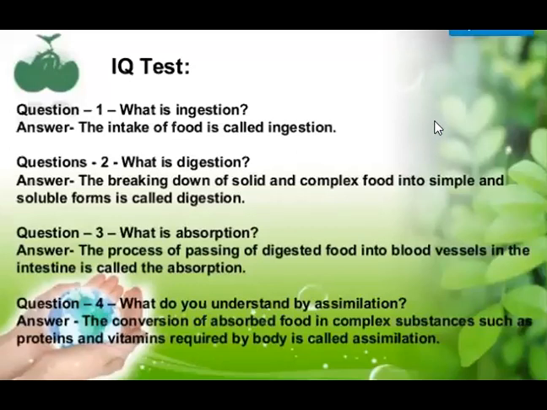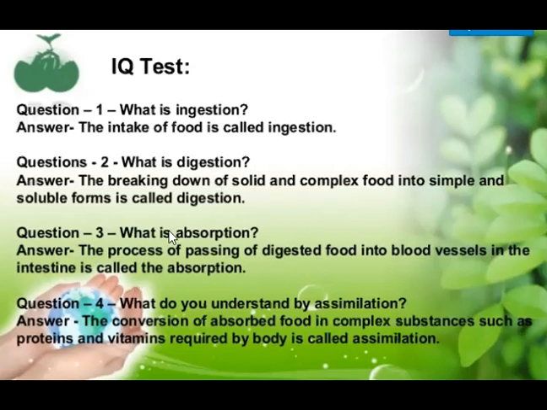Now we will discuss some questions. What is ingestion? As I told you, the intake of food inside the body of an organism is called ingestion. That means putting food inside the body. What is digestion? The breaking down of solid and complex food into simple and soluble form is called digestion. Digestion is the process by which the food which we have taken in, in complex and solid form, is broken down into its simple and soluble form. That process is known as digestion.